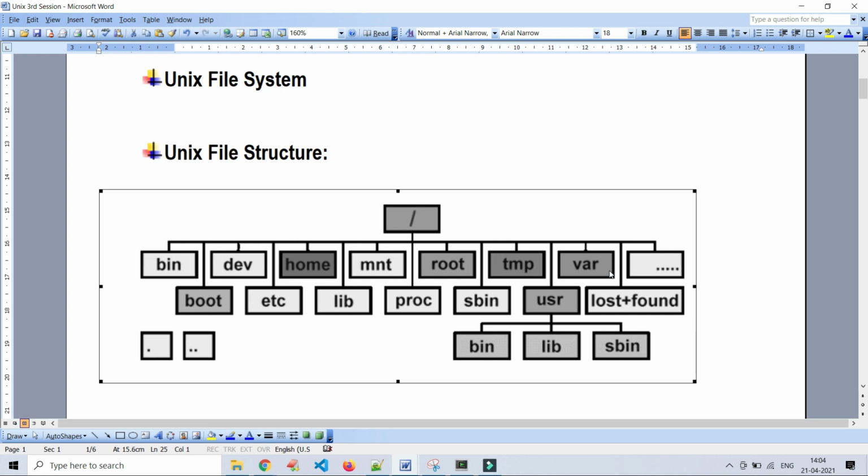Var is in short for variable. It is like a place for the files that may change very often, especially in size. So that kind of files will be stored in the var. And boot, the name itself says, is booting related, the booting process.